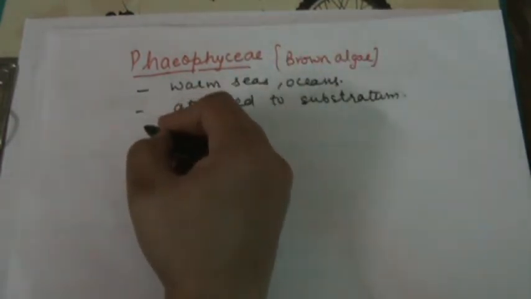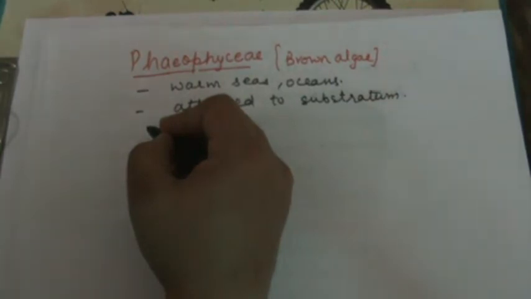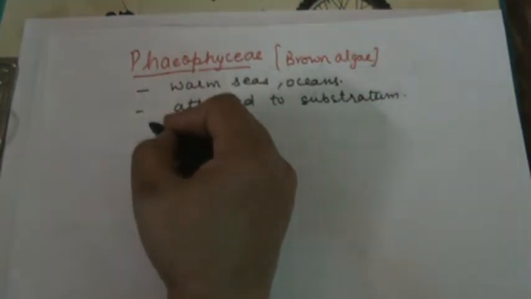And what is substratum? Substratum is any material which an organism uses for holding on. It may be rock, it may be a plant, it may be a surface.